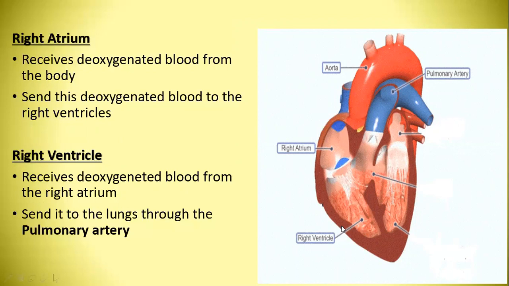Right ventricle. The right ventricle receives deoxygenated blood from the right atrium and sends it to the lungs through the pulmonary artery.